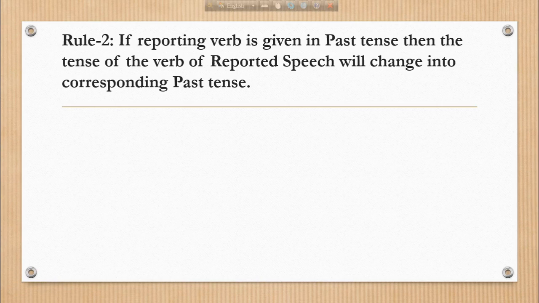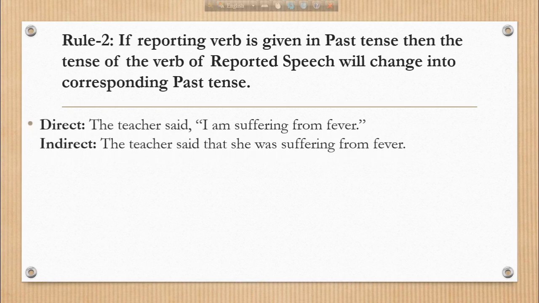If reporting verb is given in past tense, then the tense of the verb of reported speech will change into corresponding past tense. This is rule 2. For example, the teacher said, "I am suffering from fever." So you see, the reporting verb is in past form here. So we have to change the reported speech according to this verb. And indirect speech will be, the teacher said that she was suffering from fever.